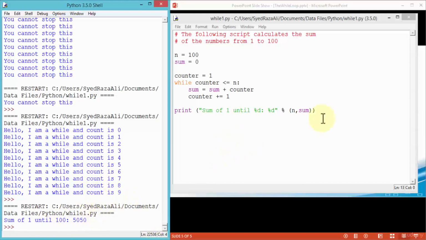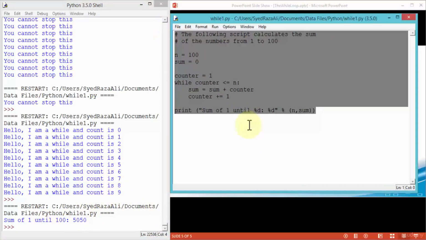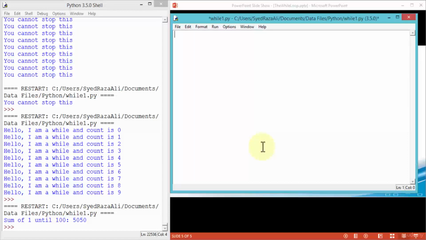Let me do one last example here just to reinforce some of the learning concept here. So I'm going to delete this for now, and I'm going to create another script here. So let's say sum from 1 to the, let's say, given upper bound, right? So we understand further.